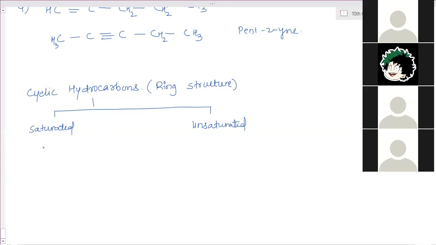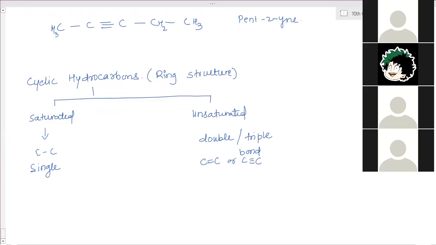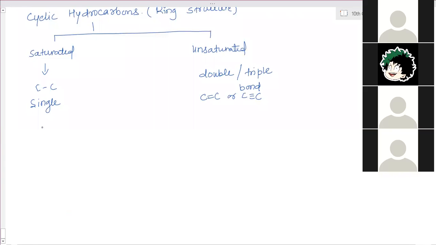So saturated here has carbon-carbon single bond, the same thing as in both the cases. And here double or triple bond. We are not learning this in more detail. There are very few compounds of cyclic hydrocarbons present. You have to learn only a few structures of these, which is actually not explained in your textbook also. So in this one, we are learning the compounds called cycloalkanes. Saturated cyclic hydrocarbons are called cycloalkanes.